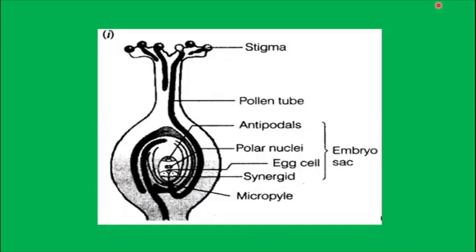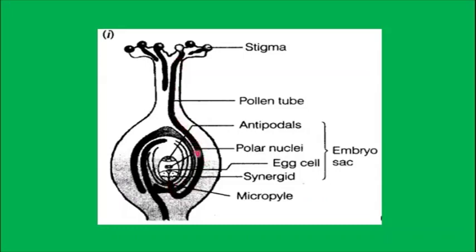Now, what are the post-pollination stages? Look at the diagram. There are many pollen grains which have been trapped by the stigma. The stigma is sticky and the pollen grains are also sticky. Out of so many pollen grains, many will degenerate, due to the chemical which is produced by the stigma. Only one of them will grow the pollen tube. The tube nucleus, I told you, will grow the pollen tube and lead the male gametes into the ovary.